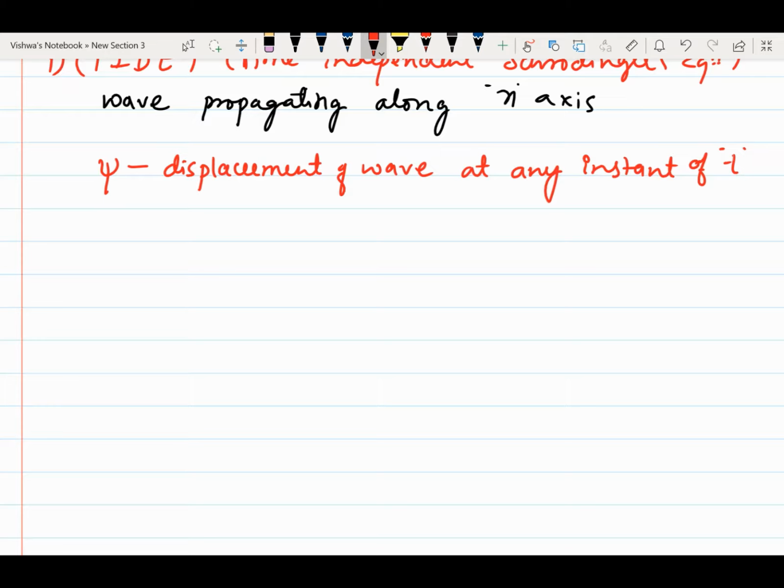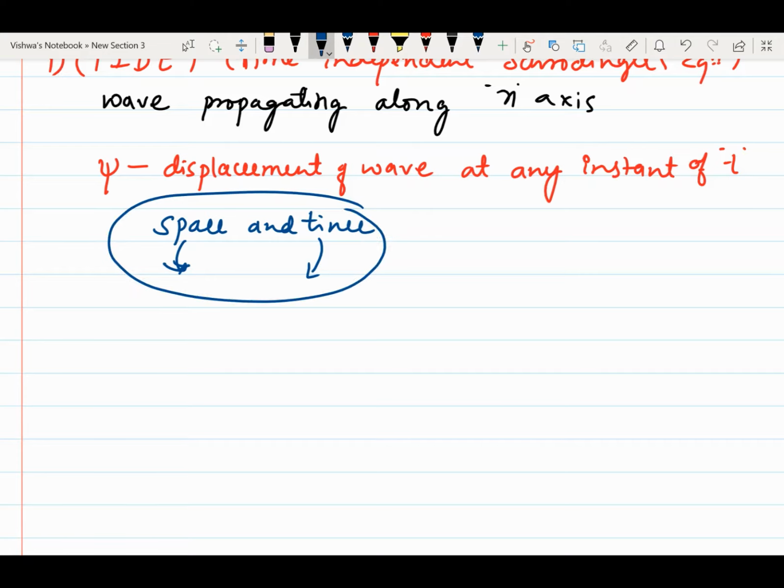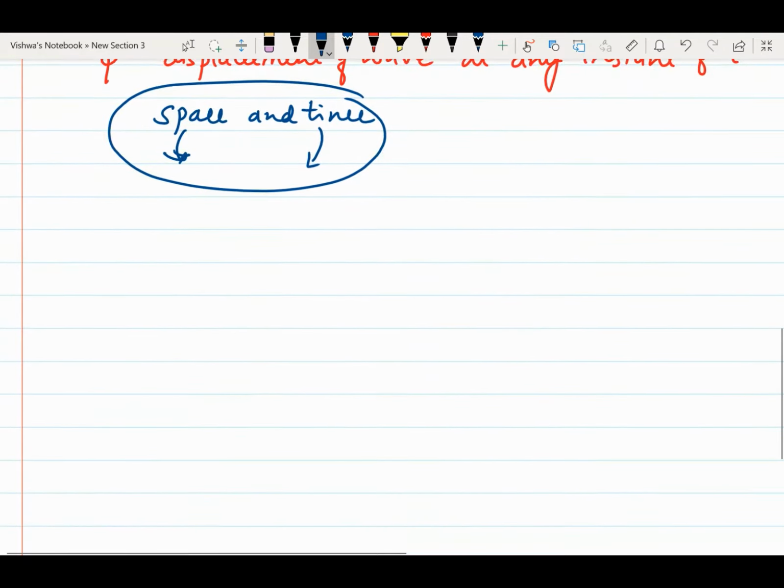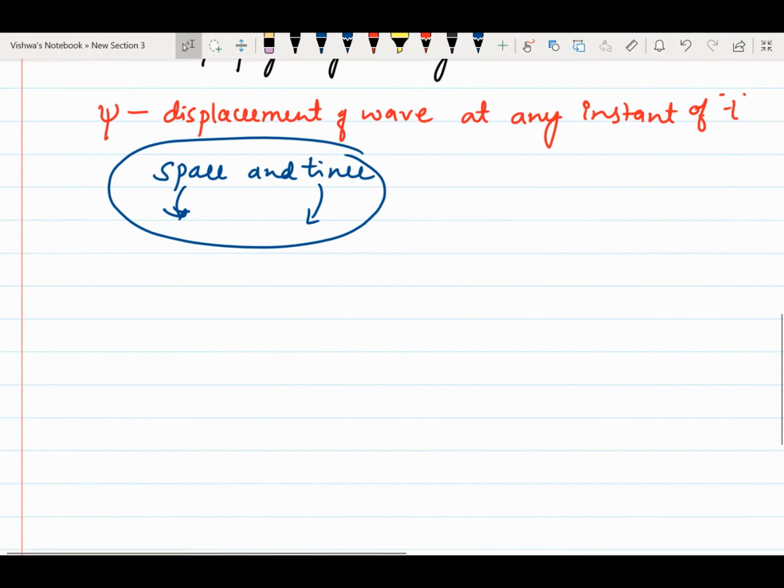Because as the wave moves, once there is a displacement, there should be a time lapse. So wherever there is a displacement or anything that consumes space, there should be a time associated with it. That we call space and time. But here let us consider psi as the displacement of a wave.